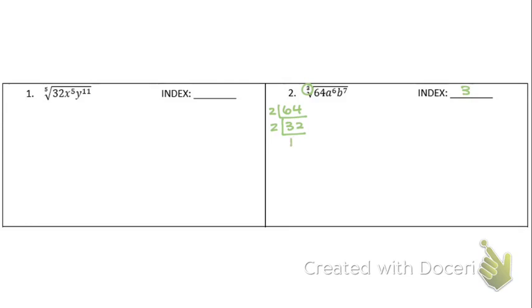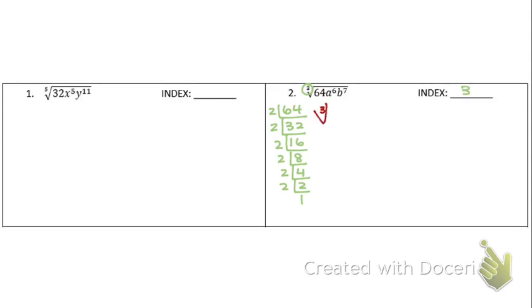32 divided by 2 is 16. Divided by 2 is 8. Divided by 2 is 4. Divided by 2 is 2. Divided by 2 is 1. I can again stop. So that's my prime factorization for 64. So now I'm going to go rewrite.